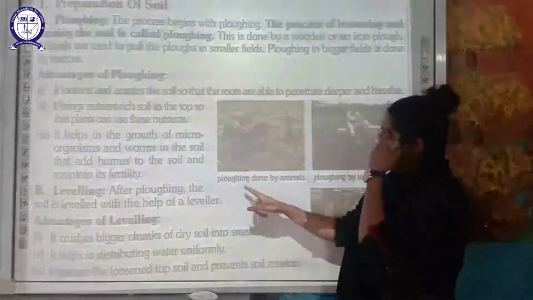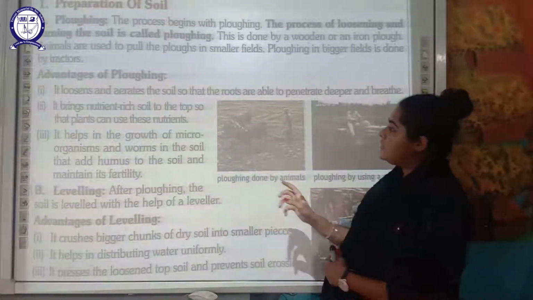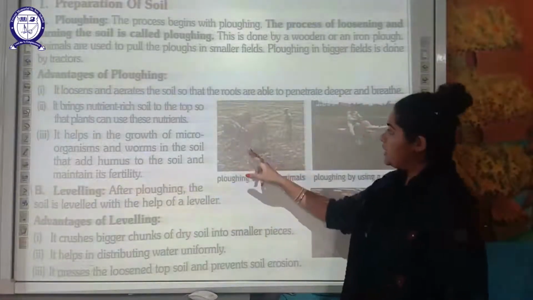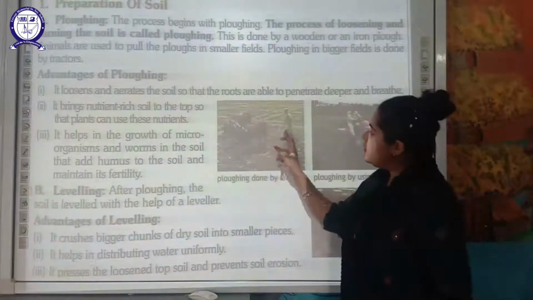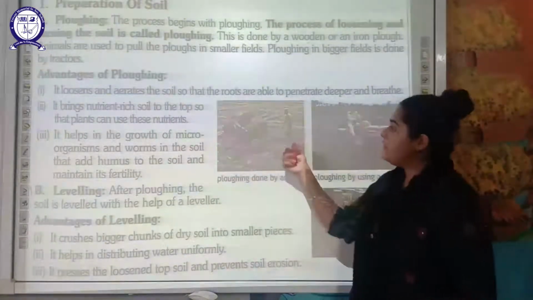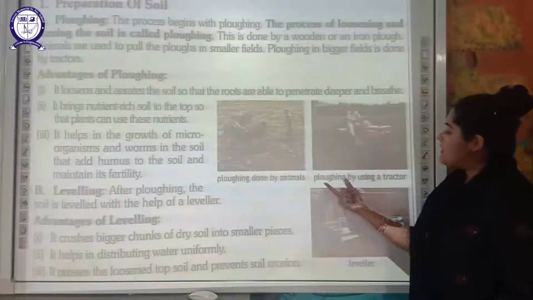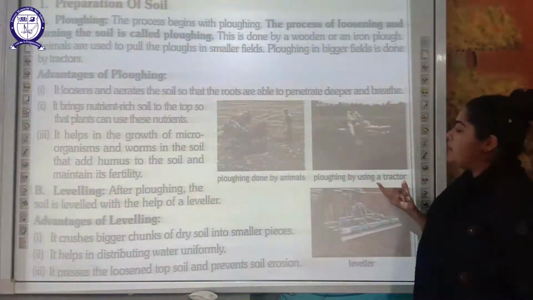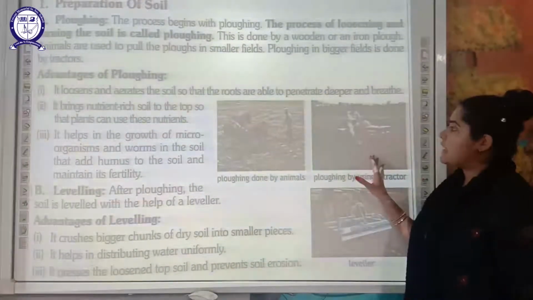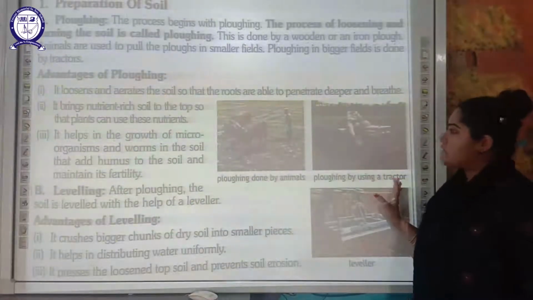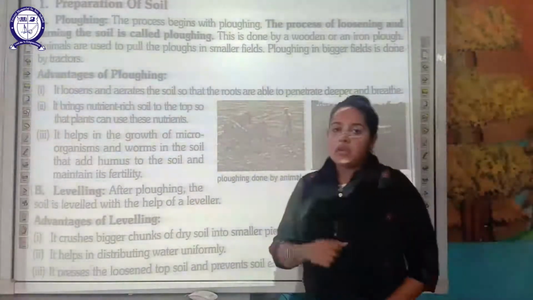As you can see here, the plowing which is done by animals. Here you can see two bullocks, and this is the plow which is being pulled, and you can see a farmer here. In the next diagram you can see the plowing is done with the help of a tractor. This person is driving a tractor. In this manner the plowing is being done.